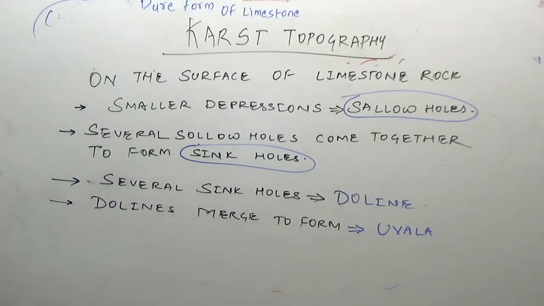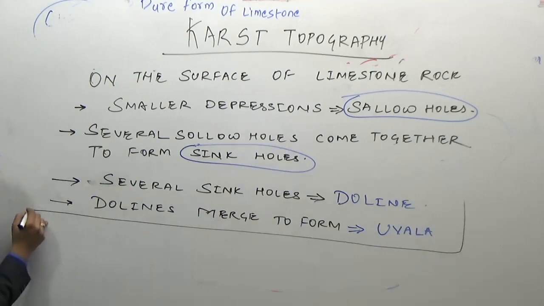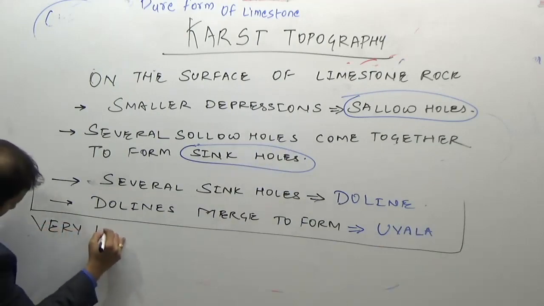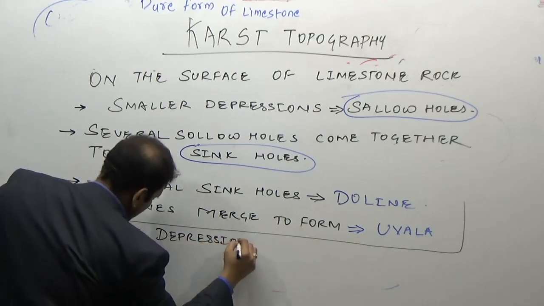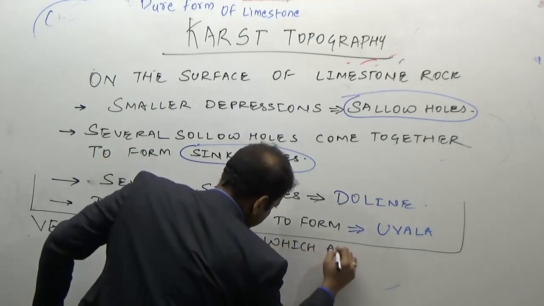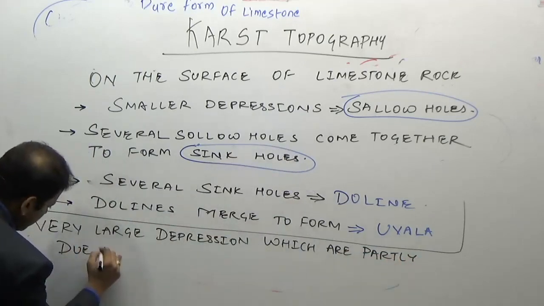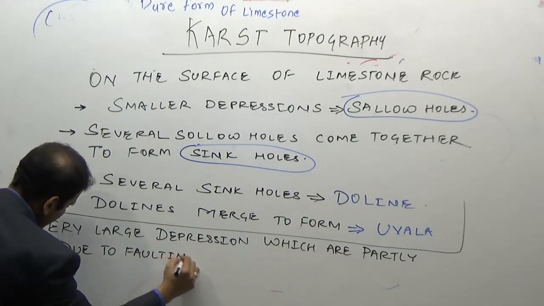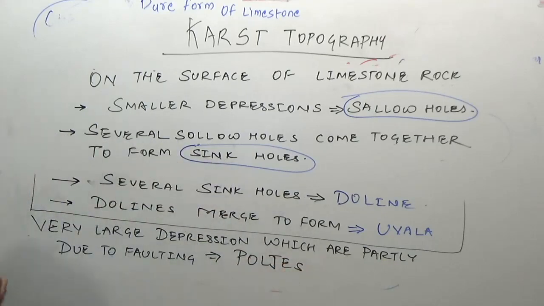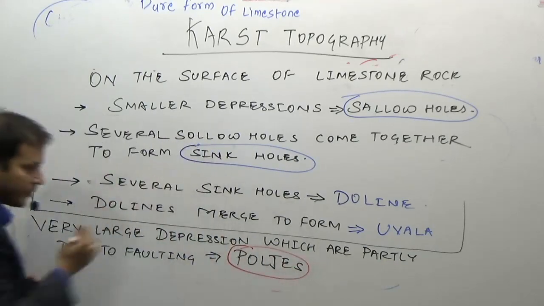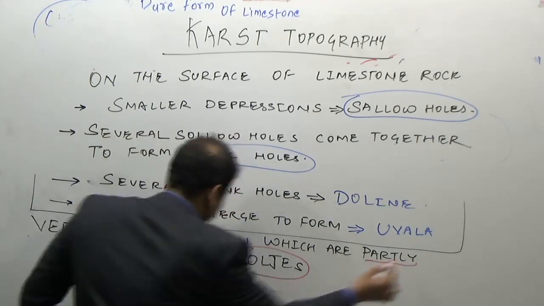So very large depressions which are partly due to faulting are known as polje. So polje, you remember, are extremely large depressions which are partly due to the process of faulting.